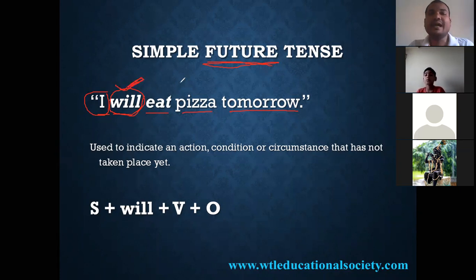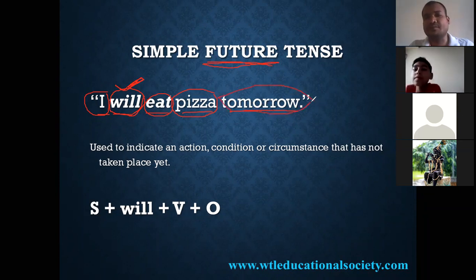It's a helping verb. Future helping verb. Subject, helping verb, main verb, object. So tomorrow is nothing but an adjective of time, or time frame.